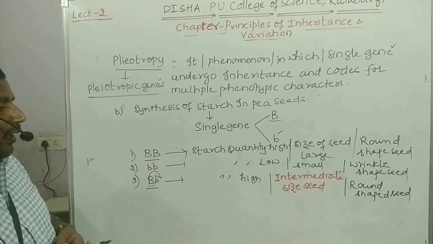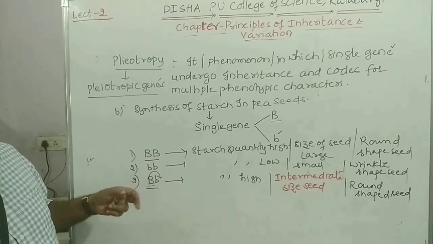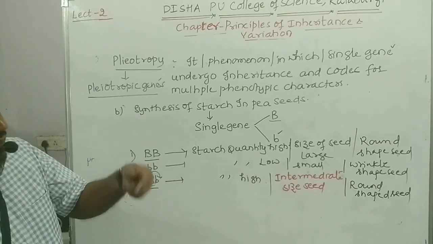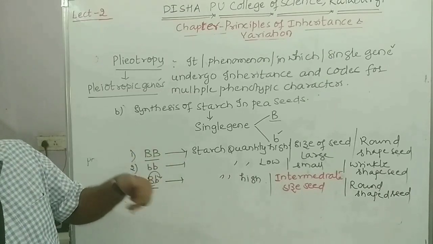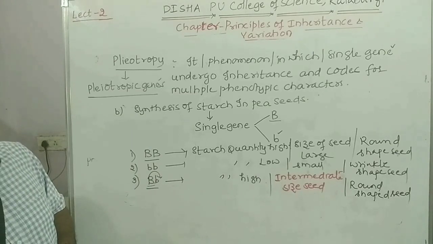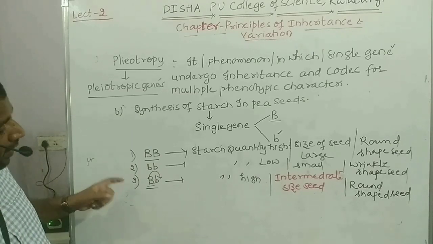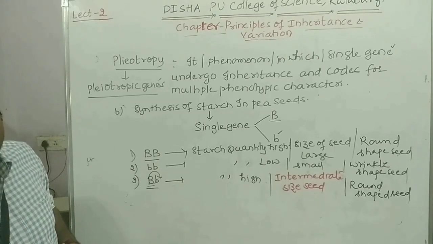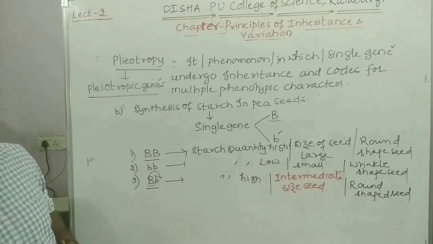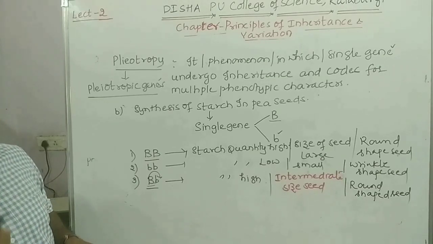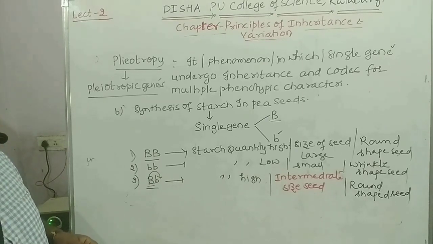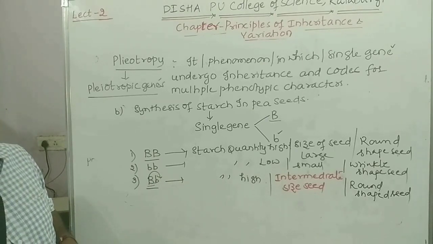Because of the blending of inheritance ಇಲ್ಲಿ one new character has been synthesized, that is intermediate sized seed which is not found in the parent plants, means it indicates the dominant character is not autonomous, it is not independent, it will be dependent based upon the environmental condition. That's why students here a new type of character was synthesized.